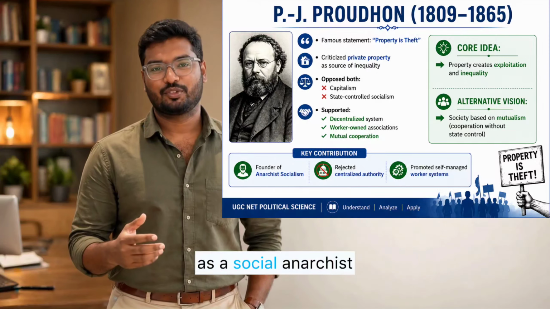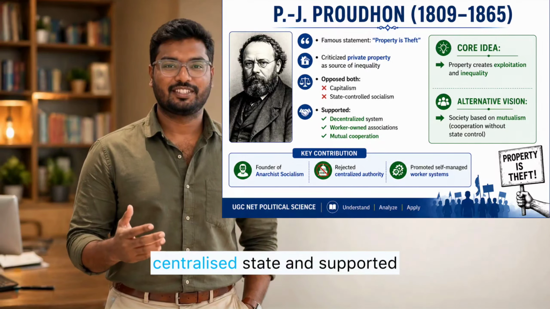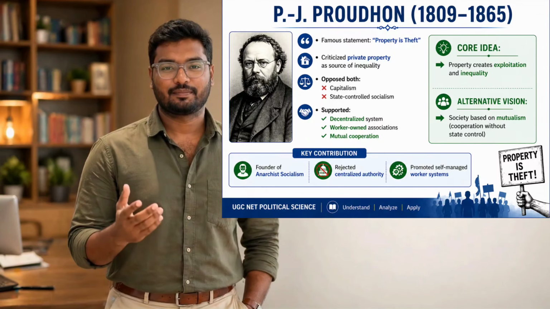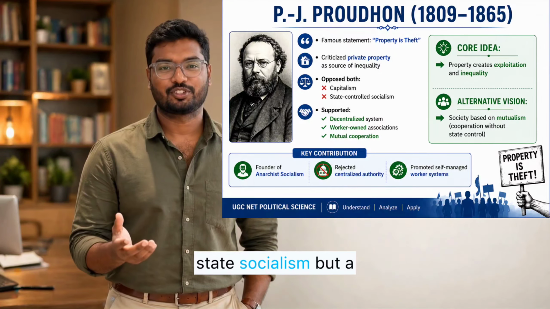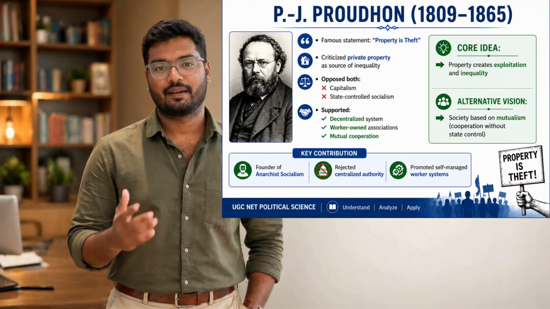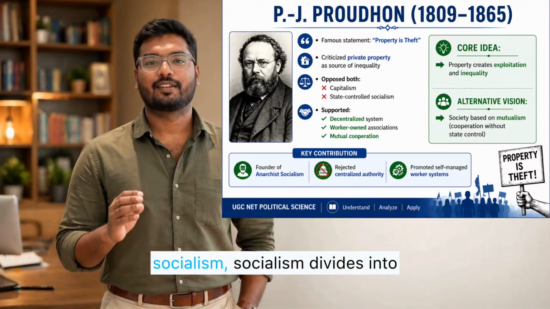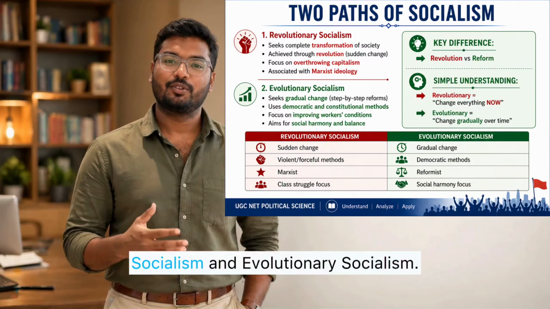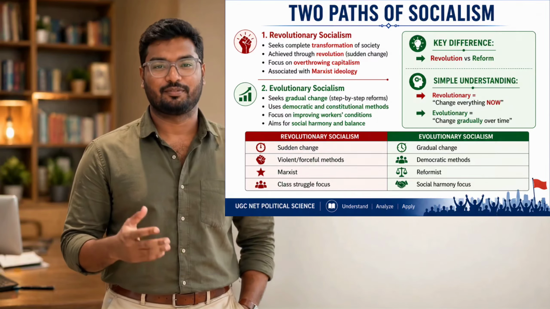Proudhon is also known as a social anarchist because he rejected a centralized state and supported decentralized worker cooperatives. His idea was not state socialism but a network of workers' associations exchanging goods and services. Now students, after early socialism, socialism divides into two major directions, revolutionary socialism and evolutionary socialism.